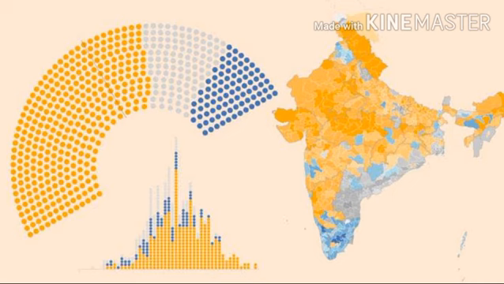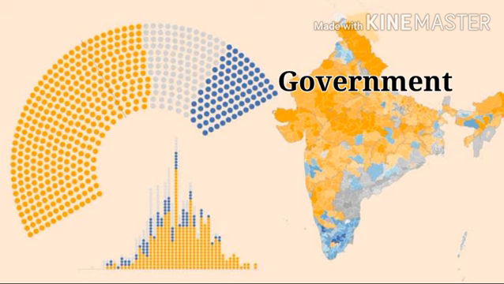The party which gets more than half of the seats is considered the majority party. The majority party forms the government, and the party that gets the majority of the votes is considered the winner, and that party alone forms the government. So what is given in the third point?